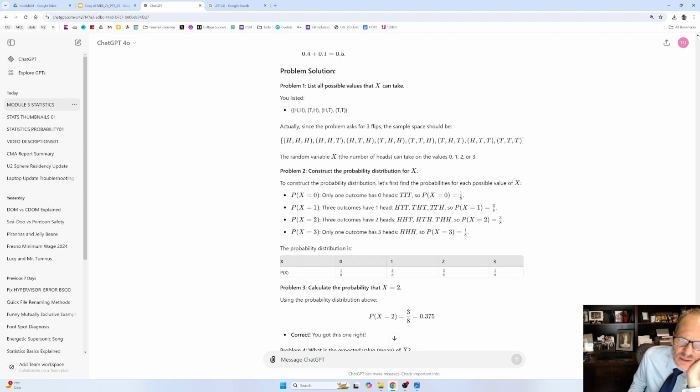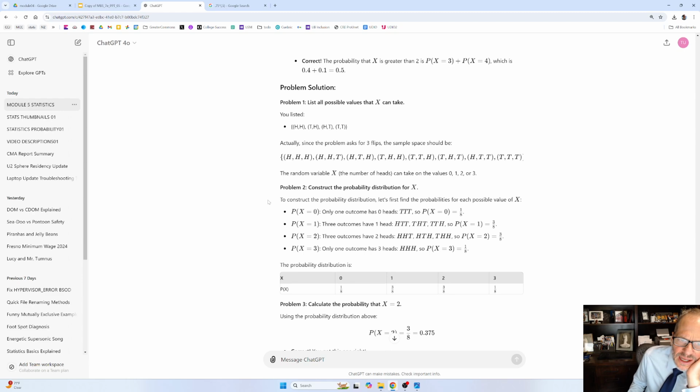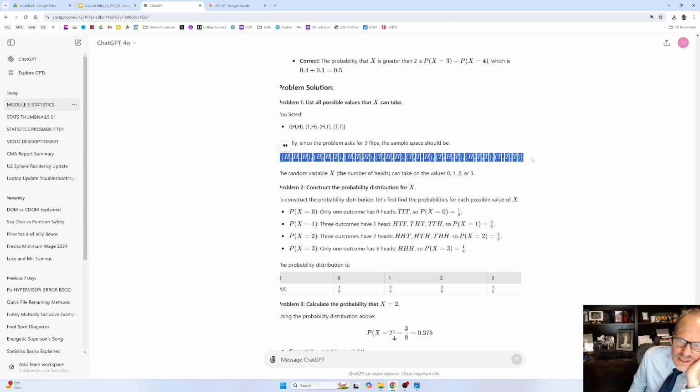This is super cool. I love it. And this is really good to see. For whatever reason, I was just thinking 2 flips, but there's the sample space. So it's super cool to get corrected and to learn, and to get another problem.